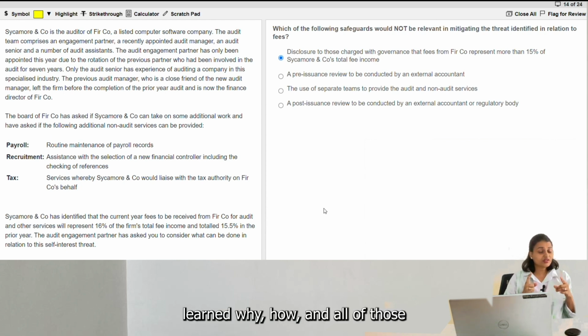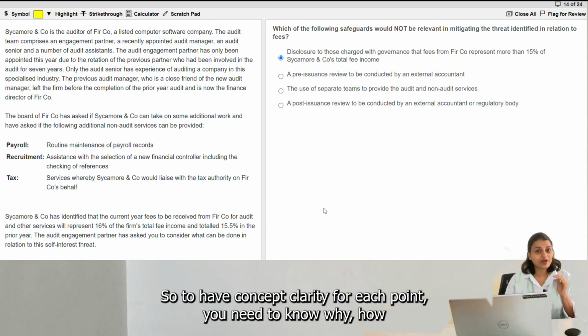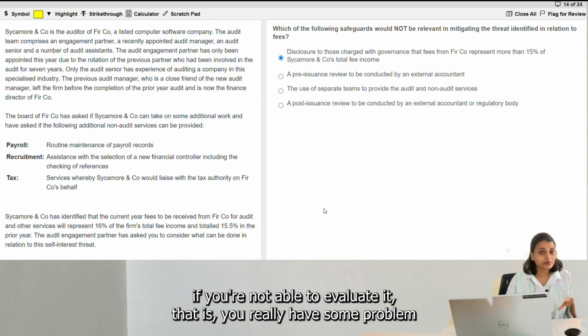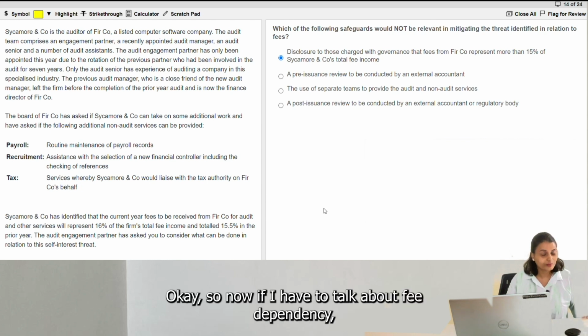Now, if you have not learned why, how and all of those for any particular point, that means your concepts are not clear. To have concept clarity for each point, you need to know why, how, what is happening, what is the effect of it. If you are not able to evaluate it, guys, you really have some problem with your concepts, please go back and clear it.